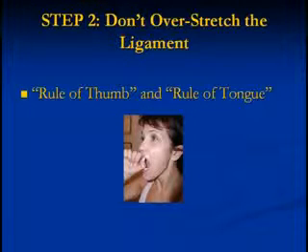The rule of tongue refers to the fact that the home base position for your tongue should be the tip of your tongue staying glued to the roof of your mouth. This feels very odd to some people with jaw dysfunction. It does not feel normal or natural, but this is the home base position for your tongue. And if it's not, then havoc will be wreaked on your jaw. So let me just take it from when I say that that's the home base position. Trust me. So we want the tip of your tongue to stay glued to the roof of your mouth at all times, including when you're opening and closing your mouth.